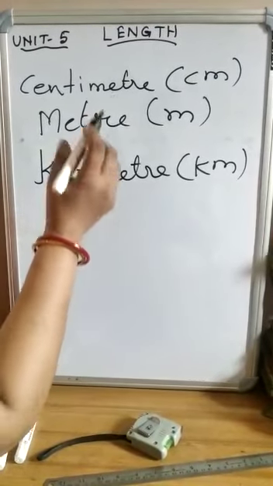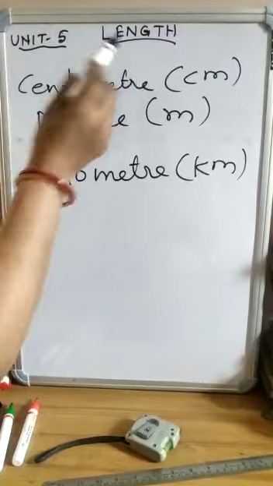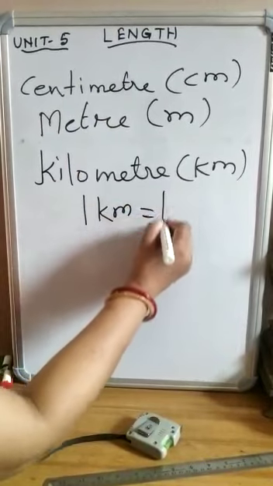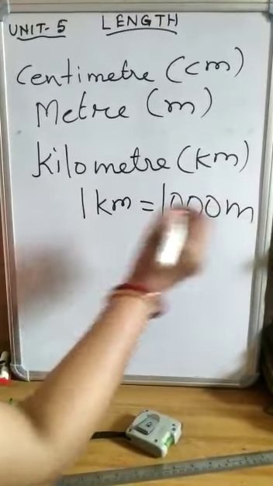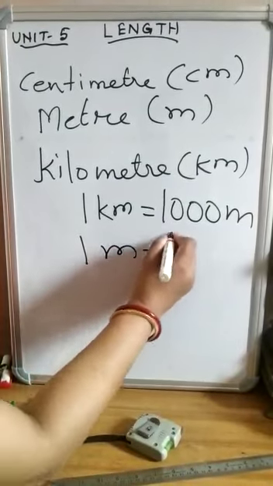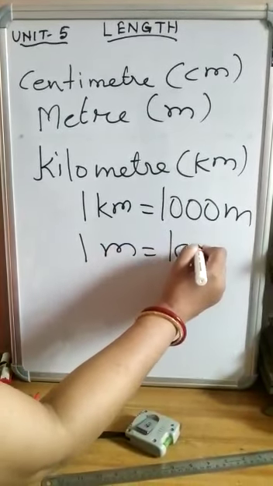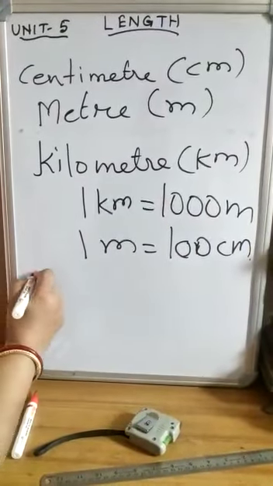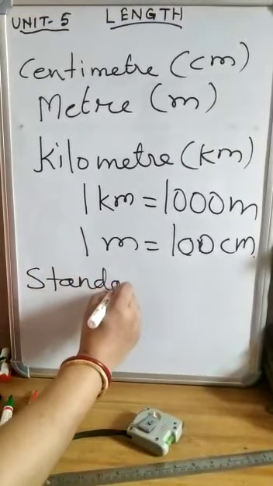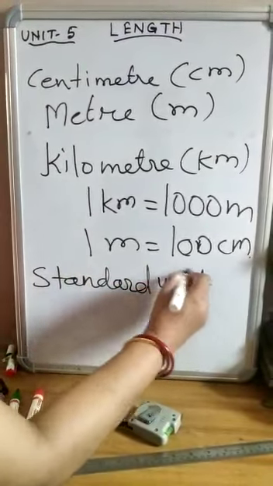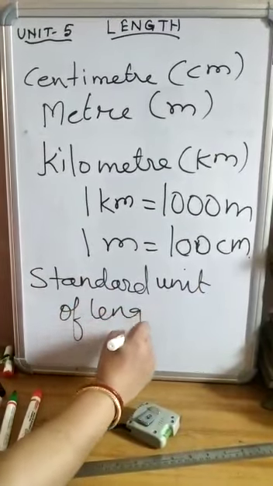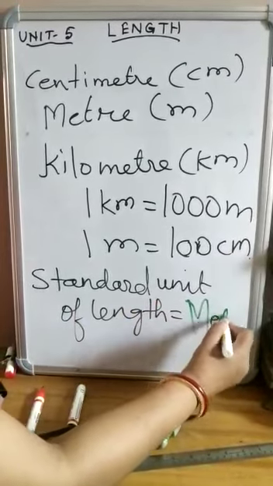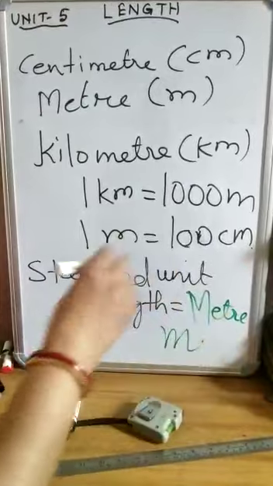It was told that all these are units to measure length. Now we know that 1 kilometer equals 1000 meter, and 1 meter equals 100 centimeter. And also you know that the standard unit of length is meter, M-E-T-R-E. That is m. Correct?